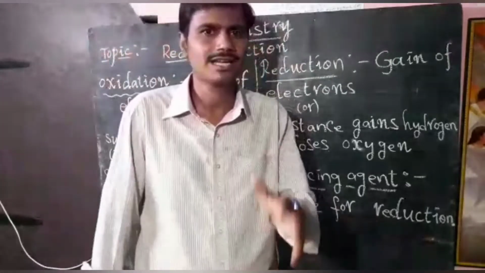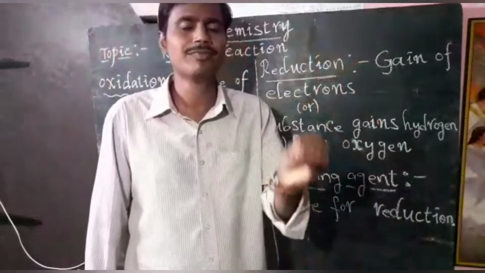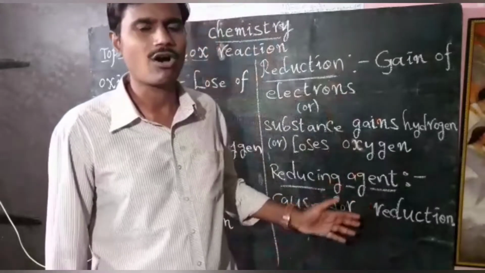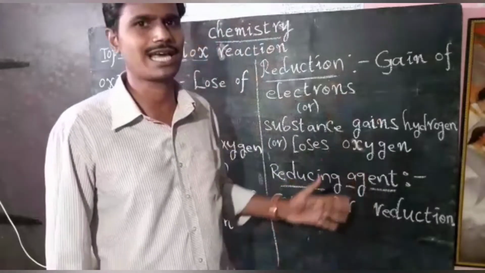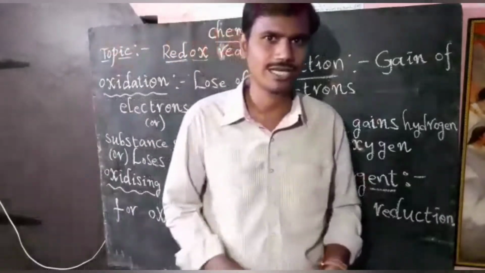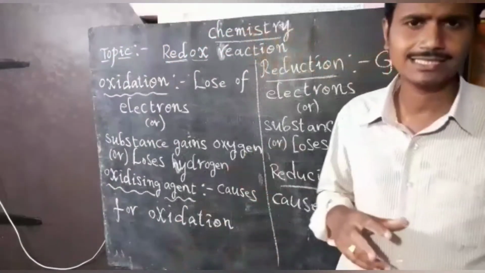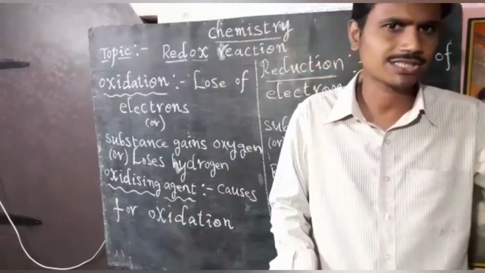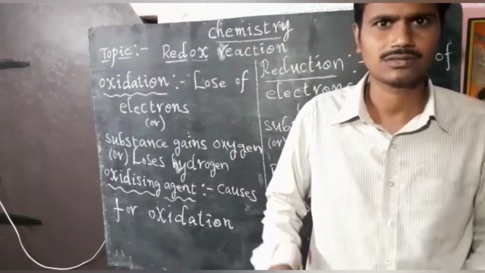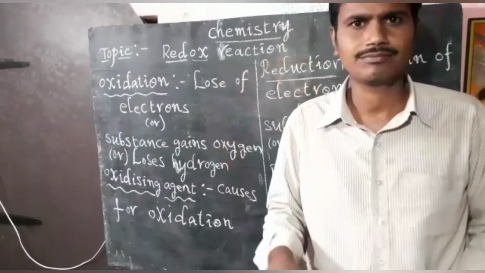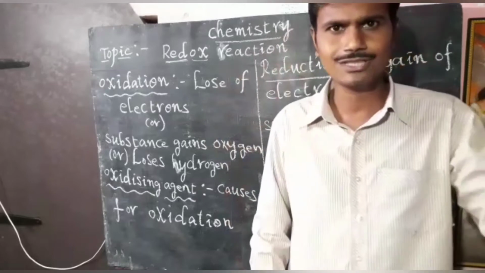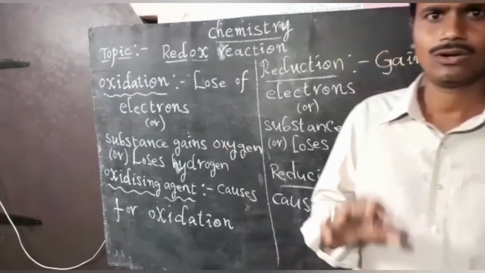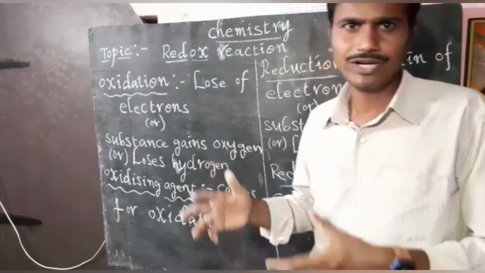Reducing agent is a substance which makes the other substance reduce, but itself it is oxidizing. Such a substance we call a reducing agent. Okay, I am clearly saying, don't confuse, children. Oxidation is nothing but loss of electrons. Reduction is nothing but gain of electrons. Oxidizing agent means the cause of oxidation. Reducing agent means the cause of reduction. That's it. So these are the definitions we discussed now.